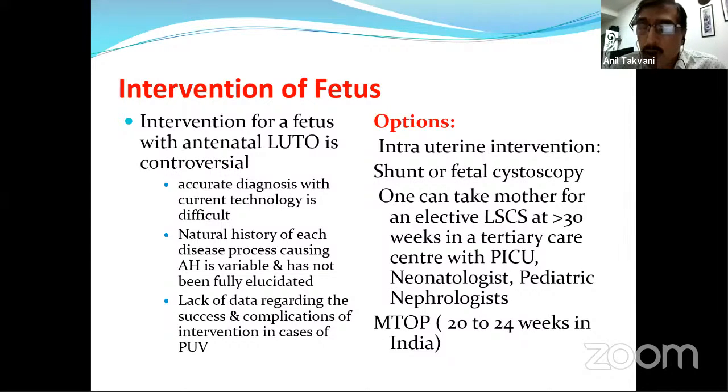Second is a shunt or fetal cystoscopy. These are the interventions. One can take the mother for elective LSCS. We'll discuss this also a little bit. And the medical termination of pregnancy, which Parliament has now passed, can be done up to 24 weeks from 20 for certain specific conditions or medical conditions.